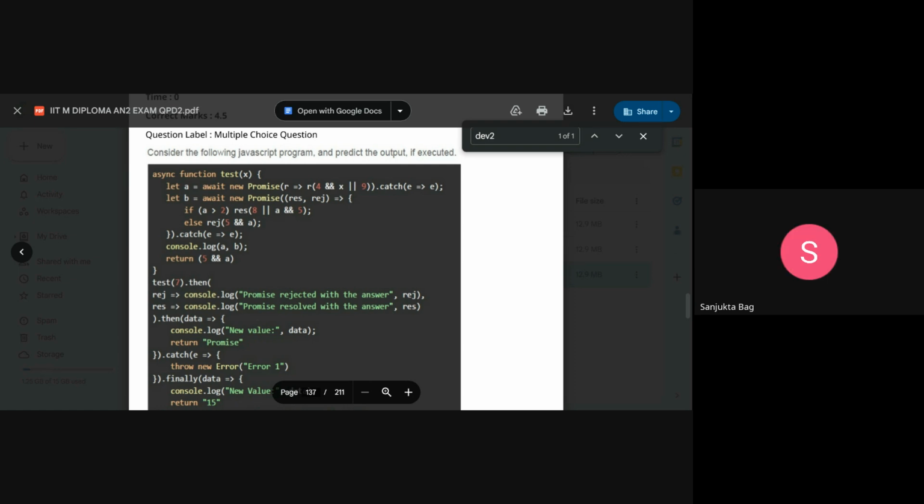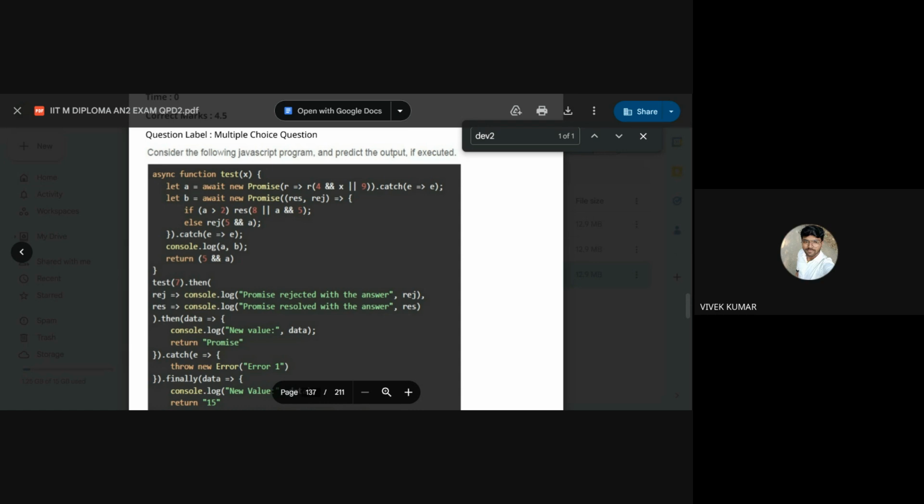Yes, seven is okay. But see this part, I'm not sure why it is saying promise rejected with answer. It is supposed to be resolved only, but it is saying rejected with 7.